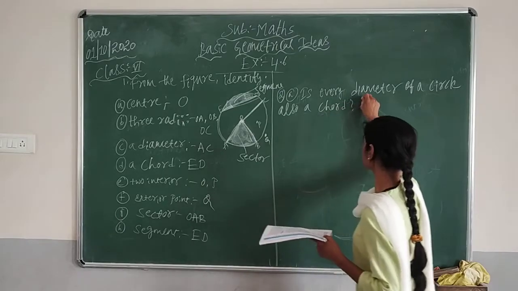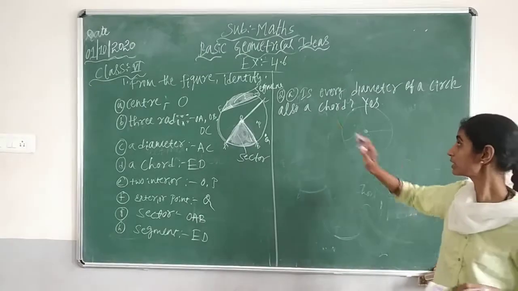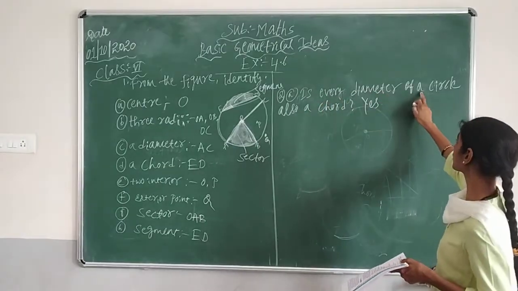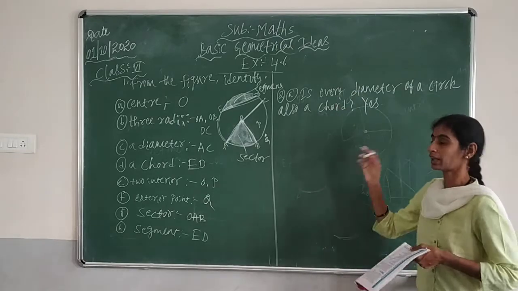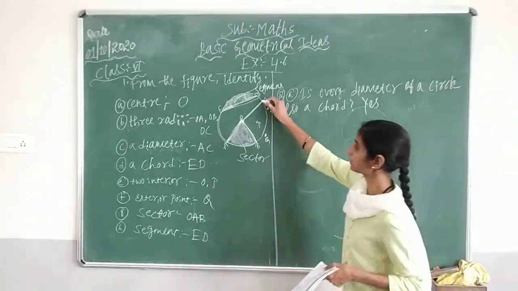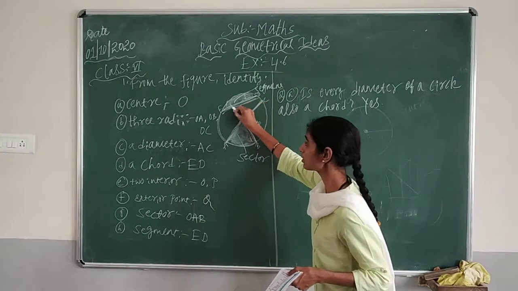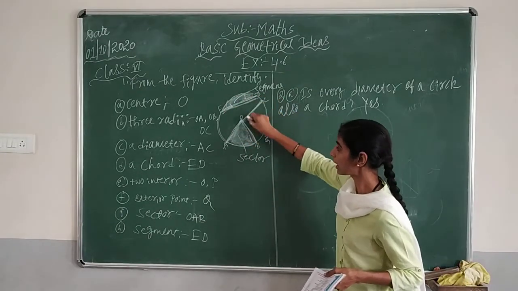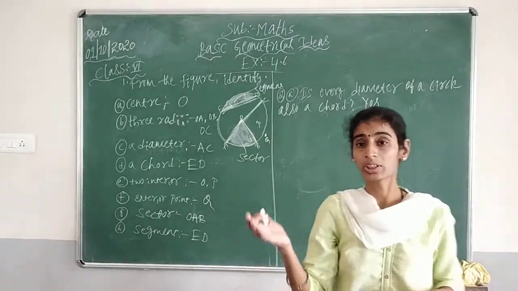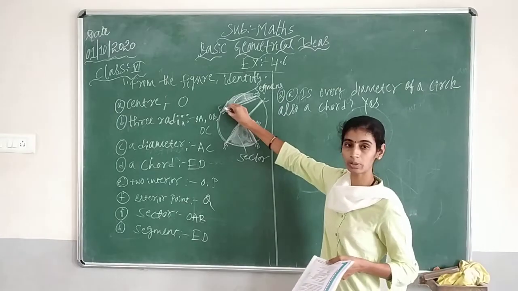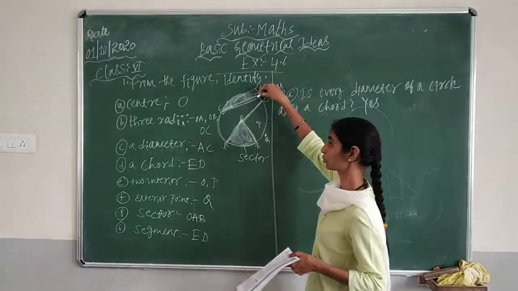Yes, the answer is true. Why? Because every diameter of a circle is also a chord. So I have told you this line we call a chord. This line also we call a chord. Means every diameter can be a chord. Every diameter we can call a chord because you all know a chord should join the points. Means it should join the circumference from one end to the other end.